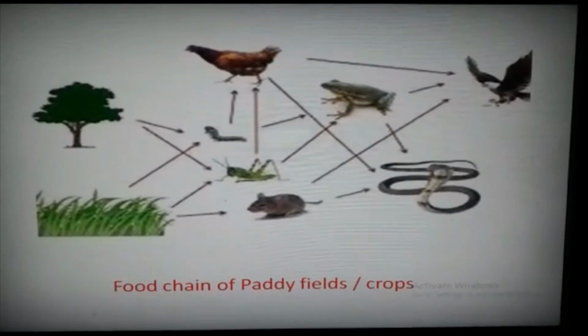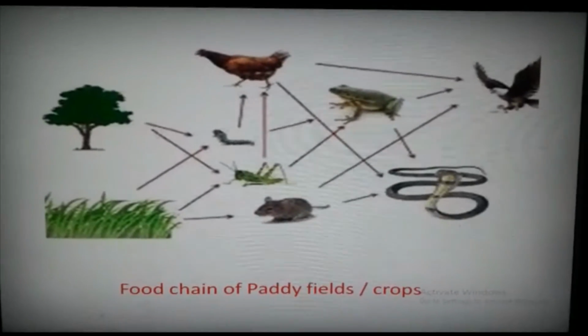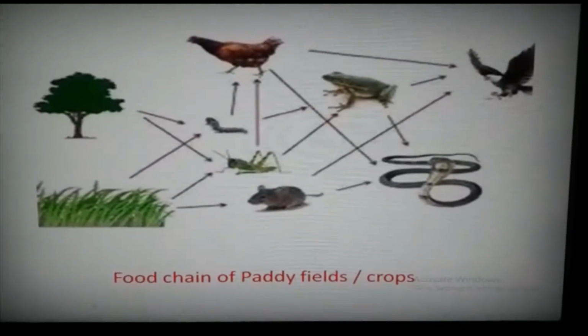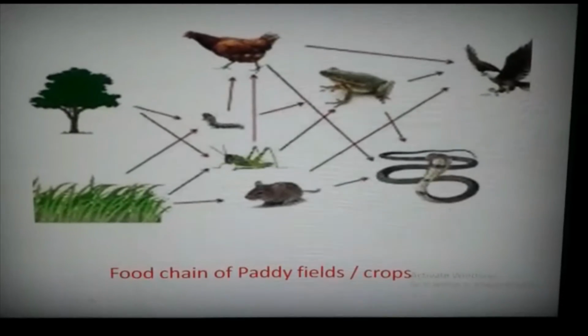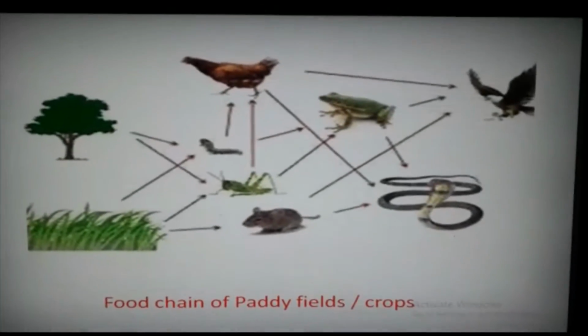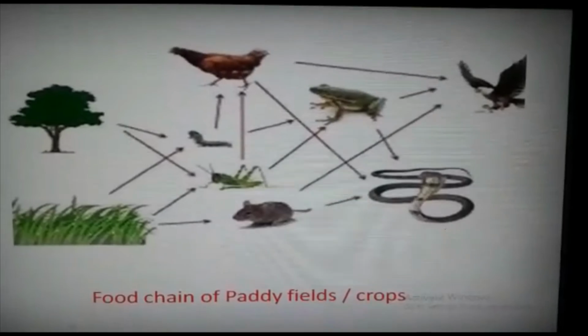As shown in the picture, grasshoppers eat paddy, frogs eat the grasshoppers, frogs are eaten by the snake, and the snake by the eagle respectively.